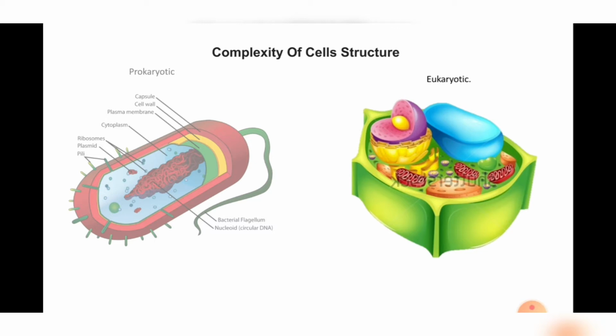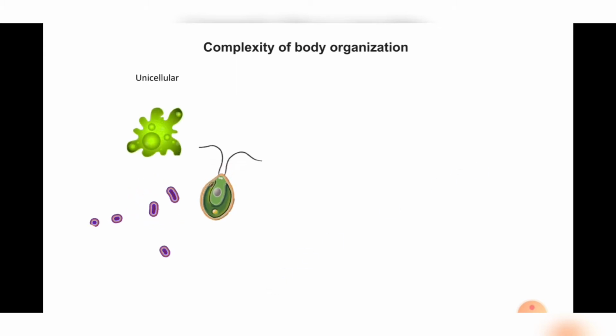Let's see the second criterion for classification. The second criterion is the complexity of the organism itself, its body structure. Here you can see they are unicellular organisms. We can see these unicellular organisms under a microscope. They are single cell organisms.